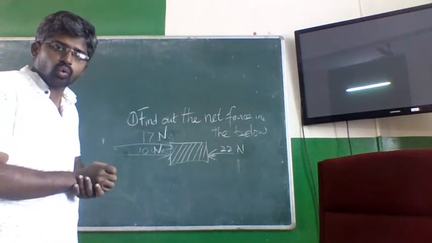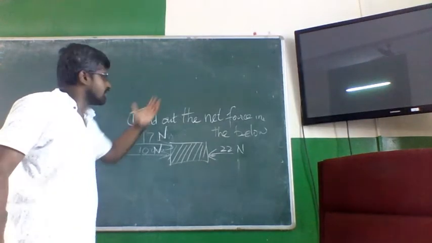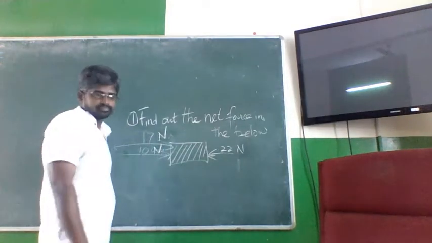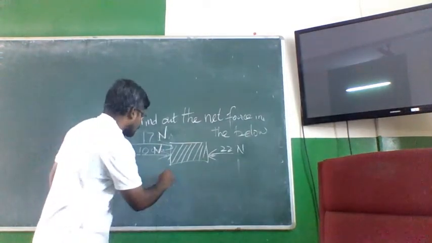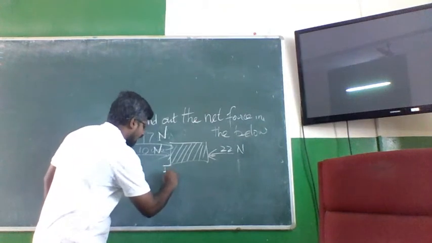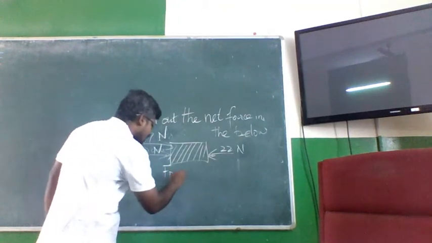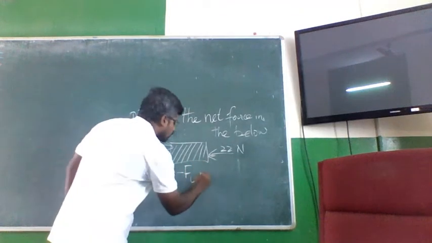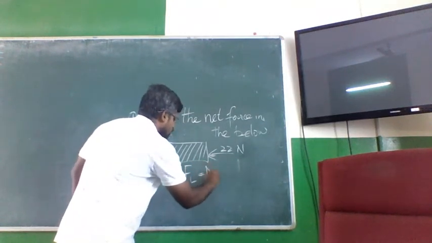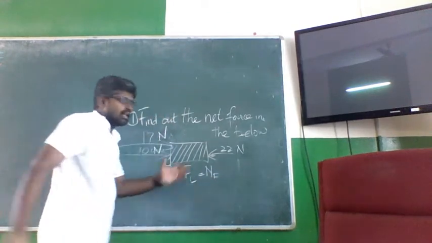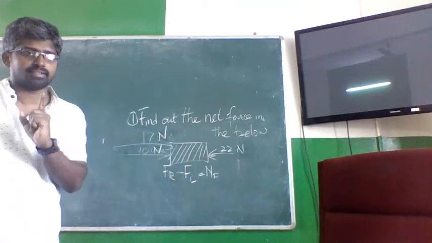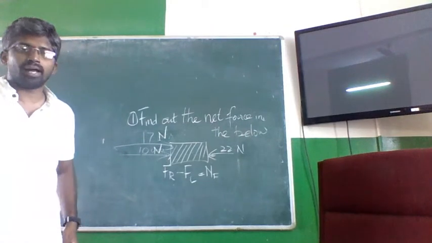Net force is zero means the right hand side is equal to the left hand side. So always remember this equation: force on the right minus force on the left is equal to net force, or resultant force, and that is equal to zero in a balanced system, not in an unbalanced system.